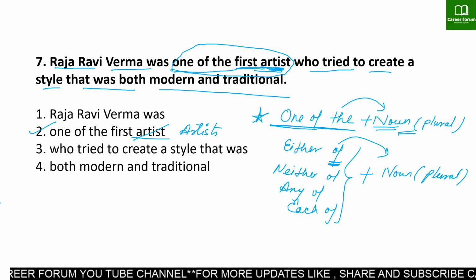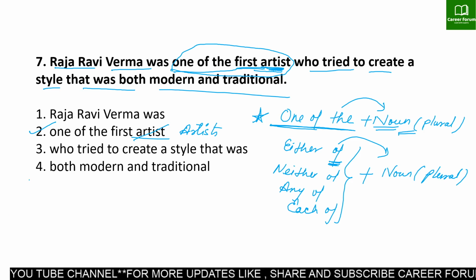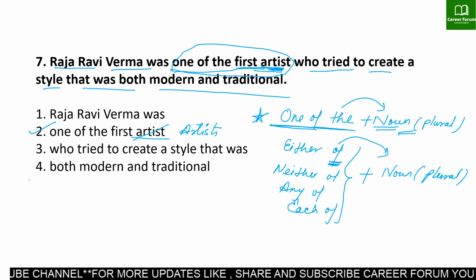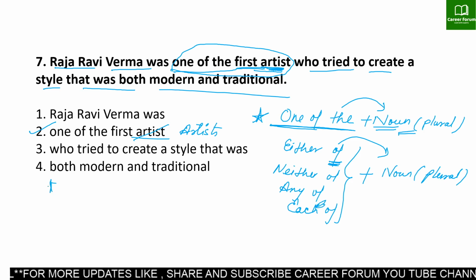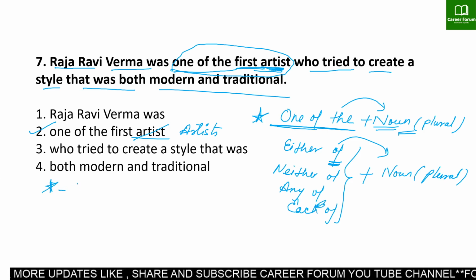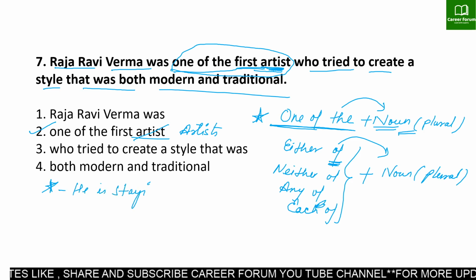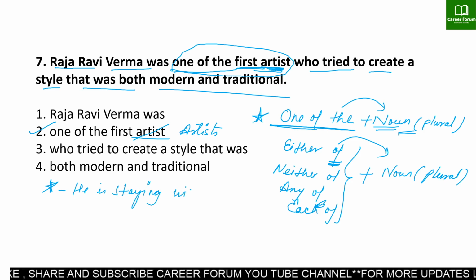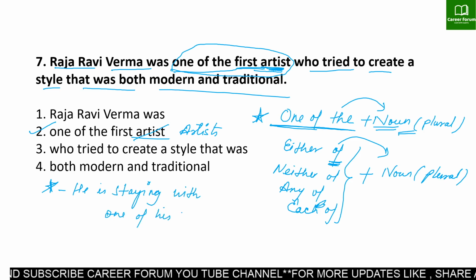Let us see an example also so that this rule becomes clear to you. Here I'm writing an example: "He is staying with one of his friends."